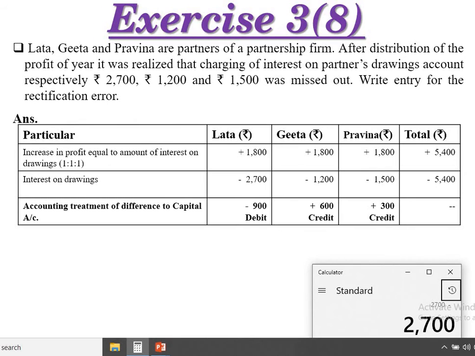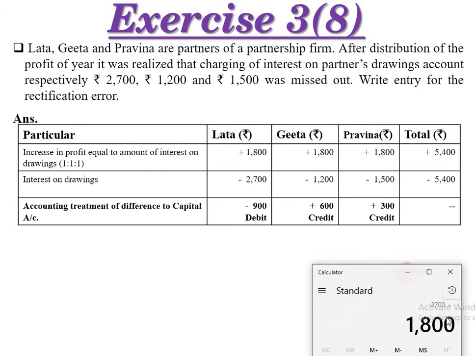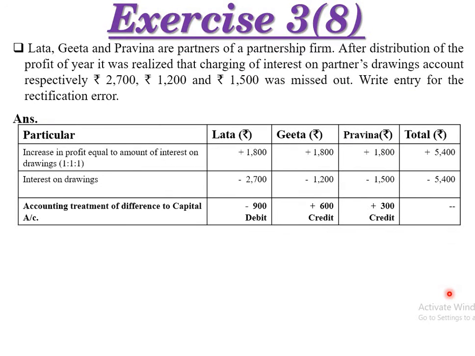Easy calculation: 2,700 minus 1,800 is 900. 2,700 minus the amount of the increase in profit, that is 1,800, so you will receive 900. That means it will be debited. So here, that is the amount of Lata.